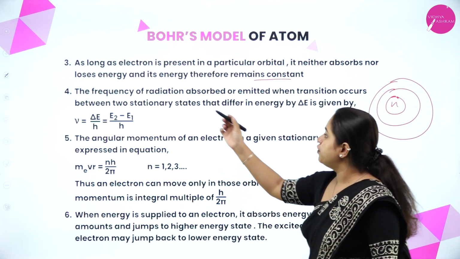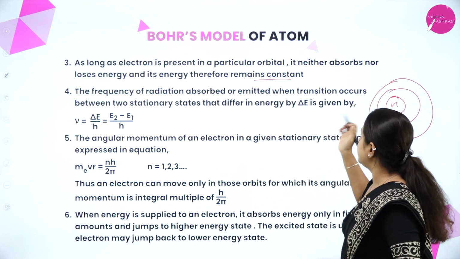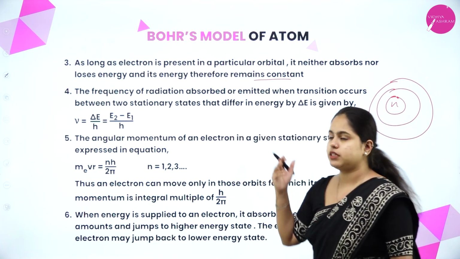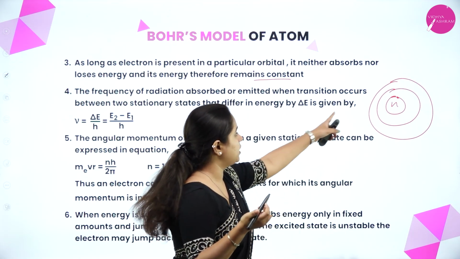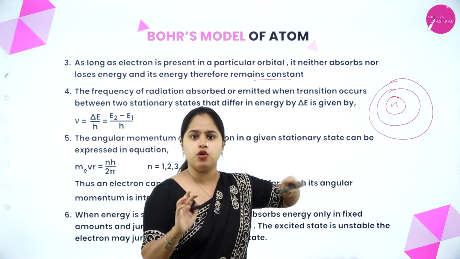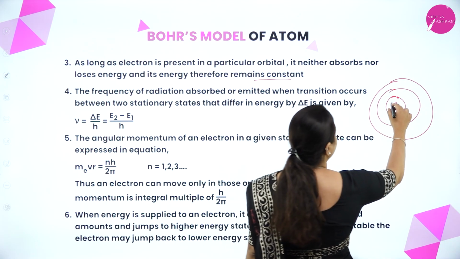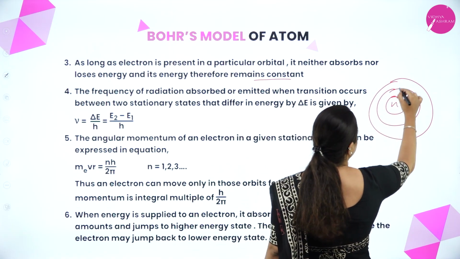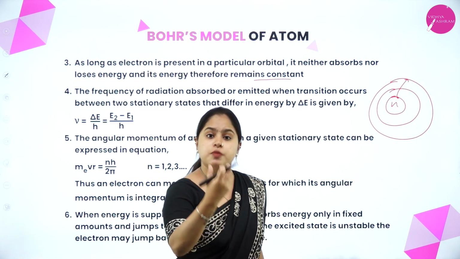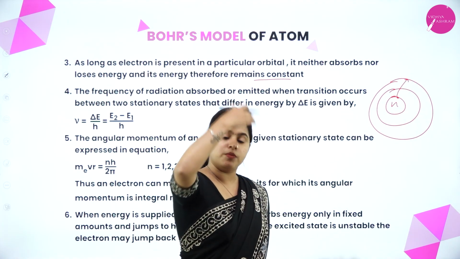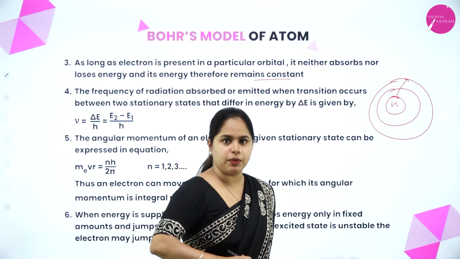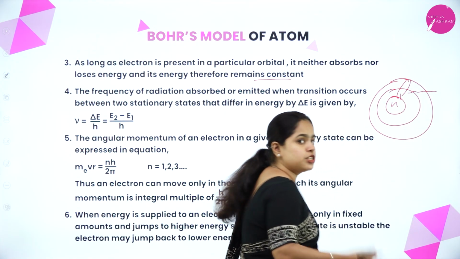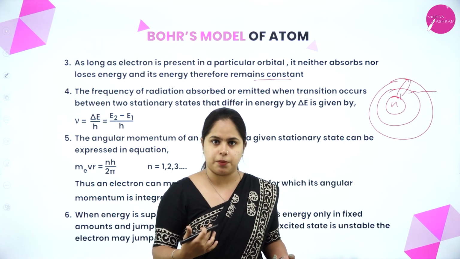Clear? Now, the frequency of radiation absorbed or emitted when a transition occurs between two stationary states that differ in energy is given by this equation. As I said, when the electron is present in one particular orbit, no change is happening. But when the electron absorbs energy and moves to a higher energy state, energy is being absorbed, right? And when it comes back from the excited state to the ground state, it emits radiation, right? So there is basically a change in energy taking place, right?